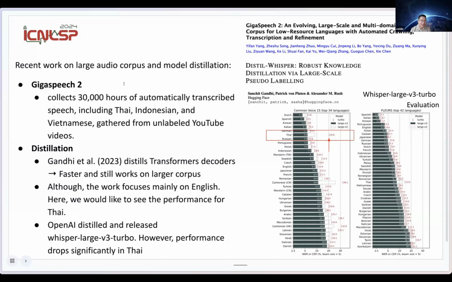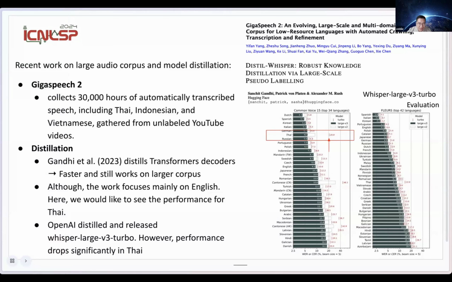Another work is that Whisper models are pretty big, especially the medium and large ones, right? So there's work on distillation, Distil-Whisper from Hugging Face. Even though model distillation works really well on English, it has problems on low resource languages like Thai.